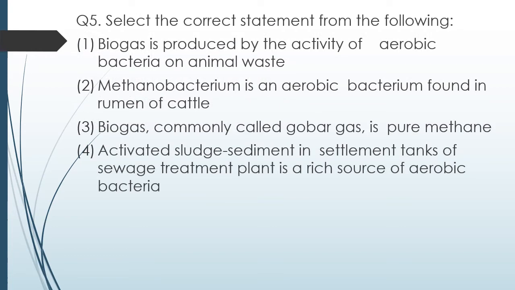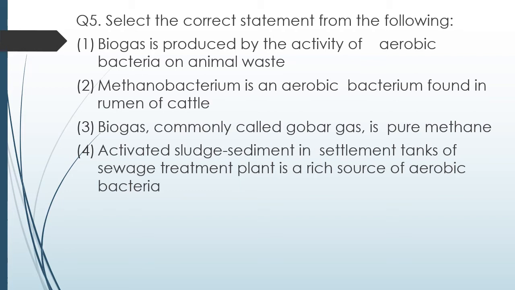Question 5. Select the correct statement from the following. Four statements are given. You have to identify the correct statement. Option 1. Biogas is produced by activity of aerobic bacteria on animal waste. Option 2. Methanobacterium is aerobic bacterium found in rumen of cattle. Option 3. Biogas, commonly called as gobar gas, is pure methane. Option 4. Activated sludge sedimentation in settlement tank of sewage treatment plant is rich source of aerobic bacteria.